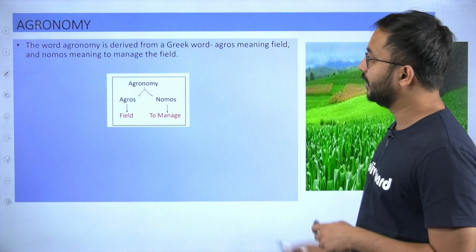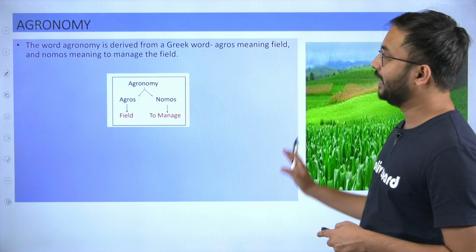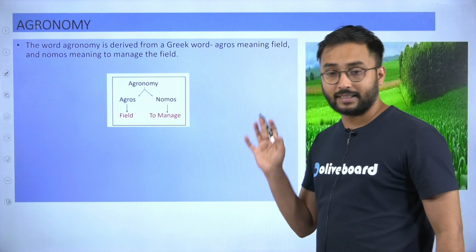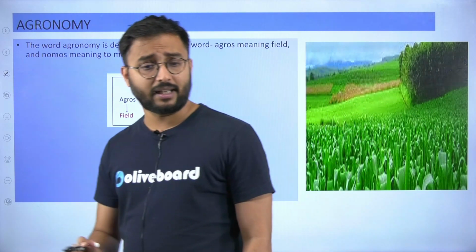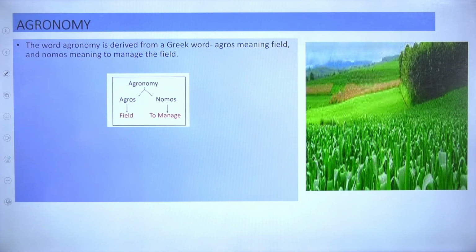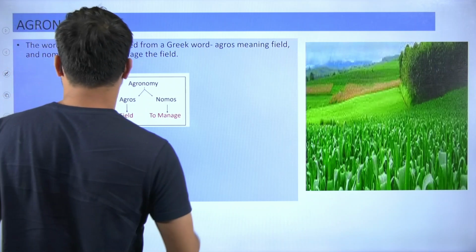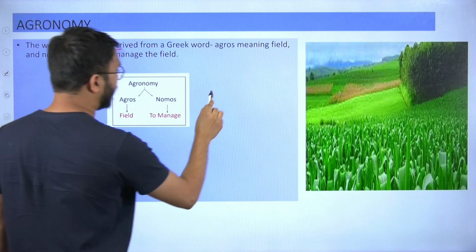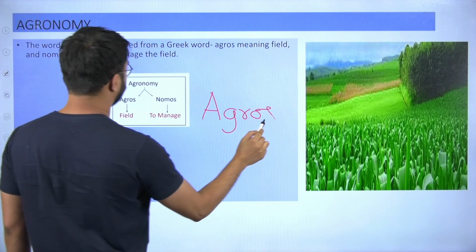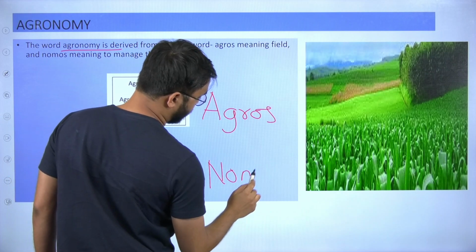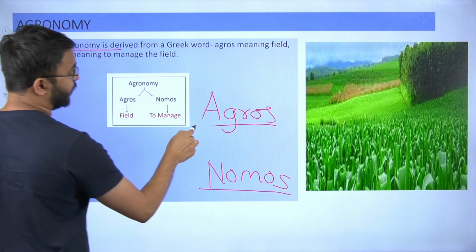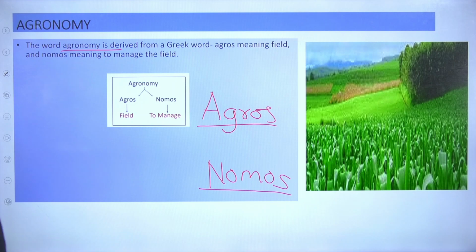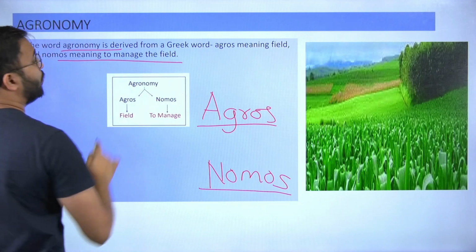After milestones, now let us talk about agronomy and its importance. Okay, and then classification, whatever is there, we will discuss that in the next session. So the word agronomy, when I talk about, it is a sub branch of agriculture. It is formed by two words. First is agros and second is nomos. You get the point? Now, it means to manage the field.